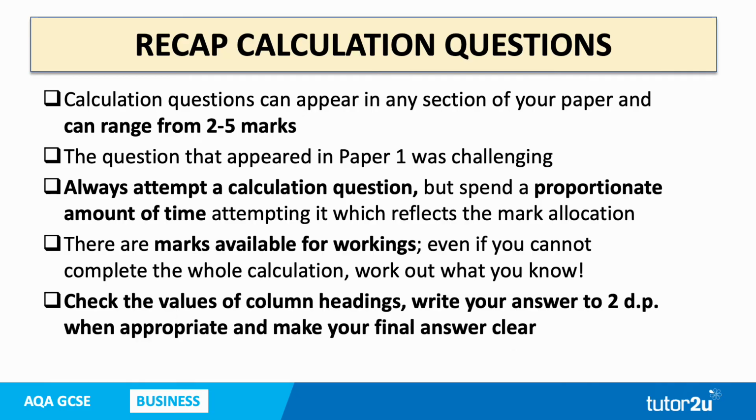And a quick recap on calculation questions as well, because they can appear in any section of the paper and they can range from 2 to 5 marks in value. The question that appeared in paper 1 was quite challenging, and it's really important you always attempt a calculation question. Always attempt it, but make sure you spend a proportionate amount of time attempting it. So if it's a 2-marker, a 3-marker, a 4-marker, or a 5-mark calculation question, spend an appropriate amount of time on it. Don't spend too long on it, in other words.